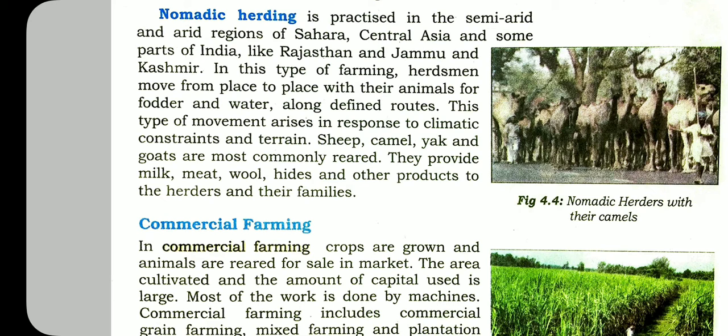Therefore they are called nomads. Nomadic herding is practiced in the semi-arid and arid regions of Sahara, Central Asia, and some parts of India. These are the areas having the nomads, like Rajasthan and Jammu and Kashmir. In this type of farming, herdsmen move from one place to another place with their animals for fodder and water.